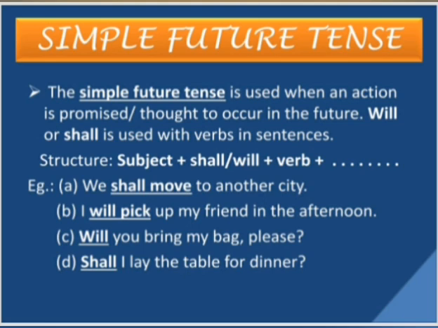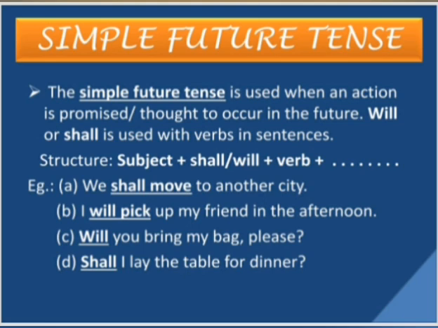So how can you identify simple future tense sentences? Let us see the structure of it. The sentence will have a subject, plus either shall or will, plus the verb, plus the continuation of the sentence. That is how we will be able to identify. We just need to locate two words, either will or shall, in combination with the verb of the sentence.